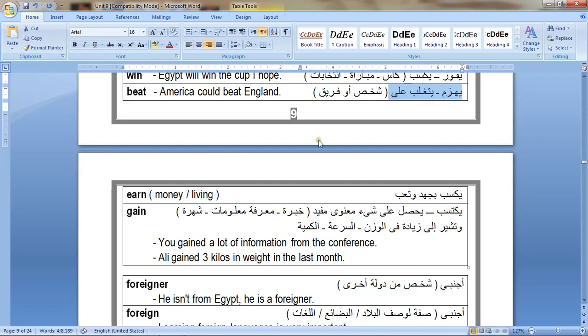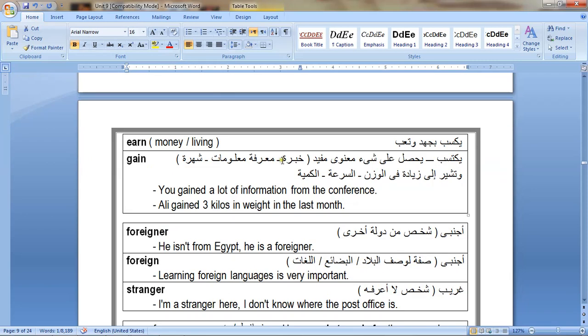you can beat someone, you can beat another team. A country can beat a country in football, for example, like this one: America could beat England. By the way, the past of beat is beat. The same letters but different pronunciation.